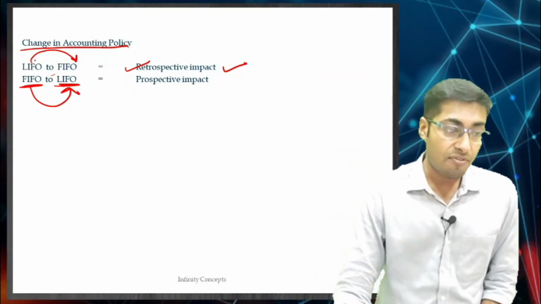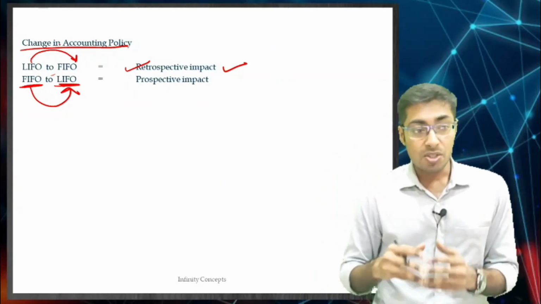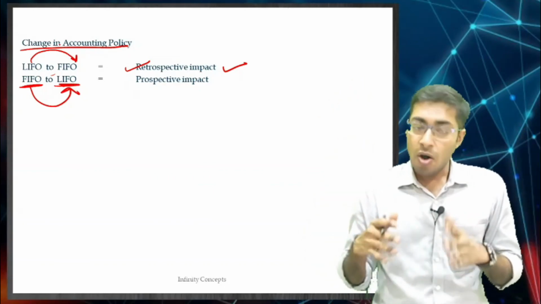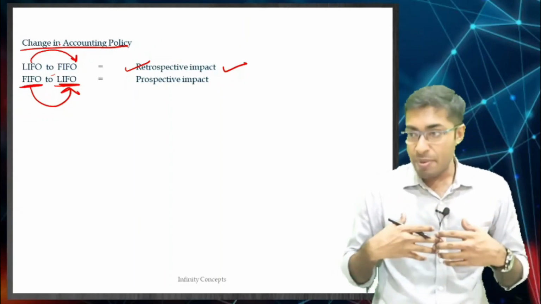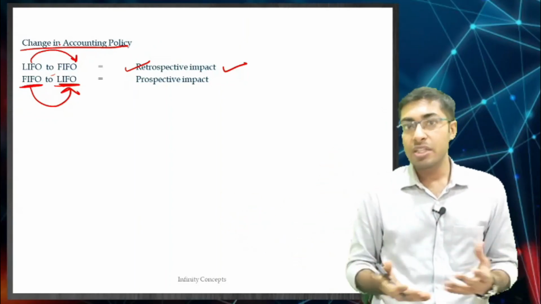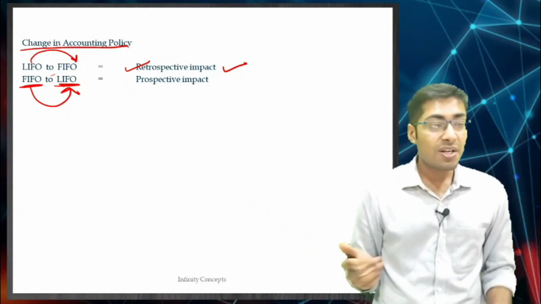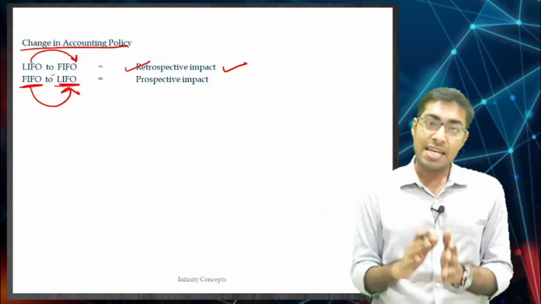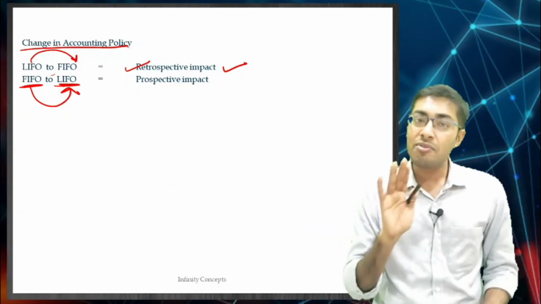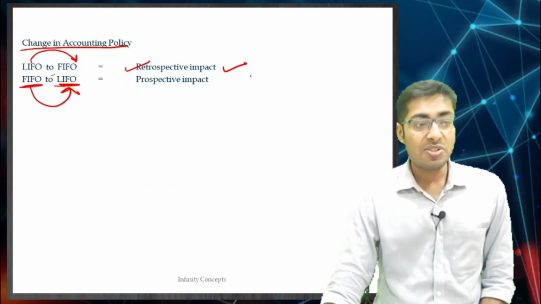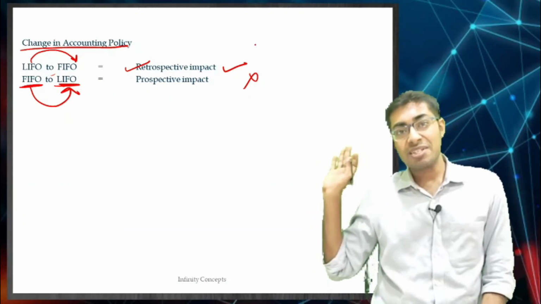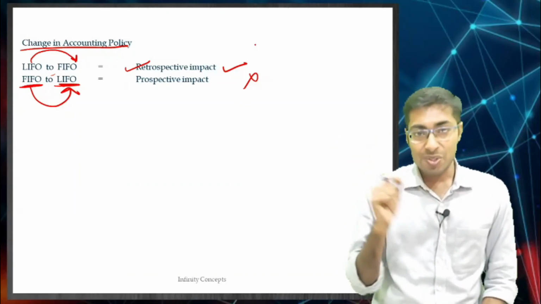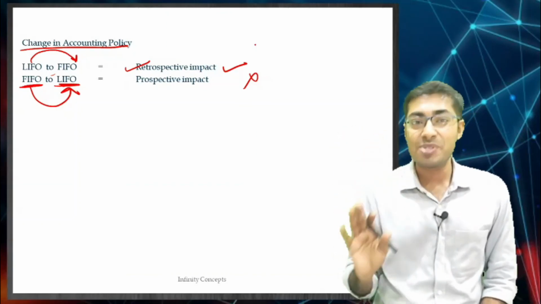Yeah, when you are turning from LIFO to FIFO, you are turning from bad to good, so you will have to give retrospective impact, that is, as if you had been using it right from the beginning, right. Obviously, because you are turning from bad to good, you will be proud when you show your FIFO books to the world, right. But if you are turning from FIFO to LIFO, you should be shy of showing your books to people in the market, and therefore do not give retrospective impact, give only prospective impact, correct, because anyways you are doing something bad, then why change the previous year results which were correctly shown in a better manner, right. This is what you can remember, okay. So no need to learn by heart, you can immediately remember what I have said right now.